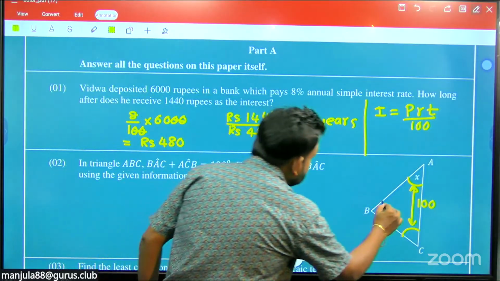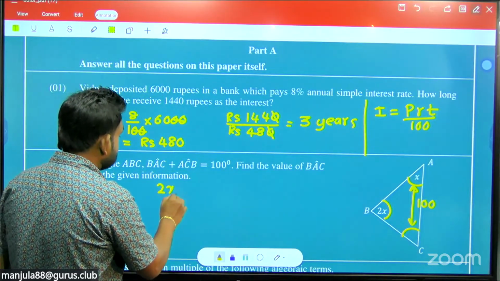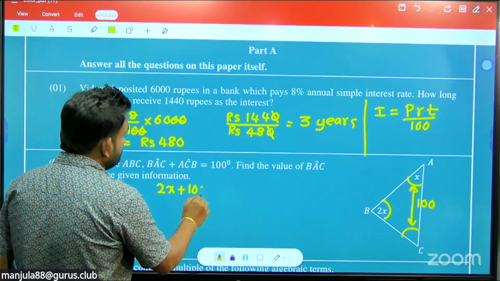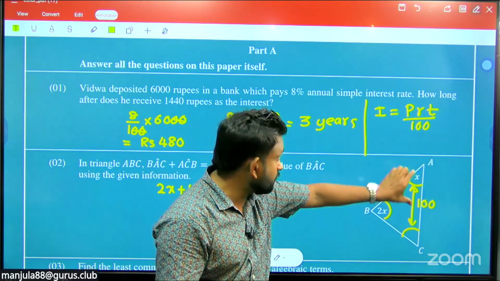Here this angle is 2x, so 2x plus 100, because directly the sum of these two becomes 100.